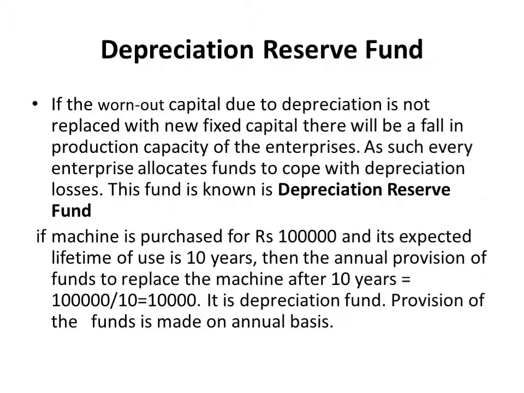We can explain it with the help of an example. A machine is purchased for 1 lakh rupees. Its expected lifetime of use is 10 years. Then the annual provision of funds to replace the machine after 10 years is equal to 1 lakh divided by 10, which is equal to 10,000. It is the depreciation fund. Provision of the funds is made on an annual basis.